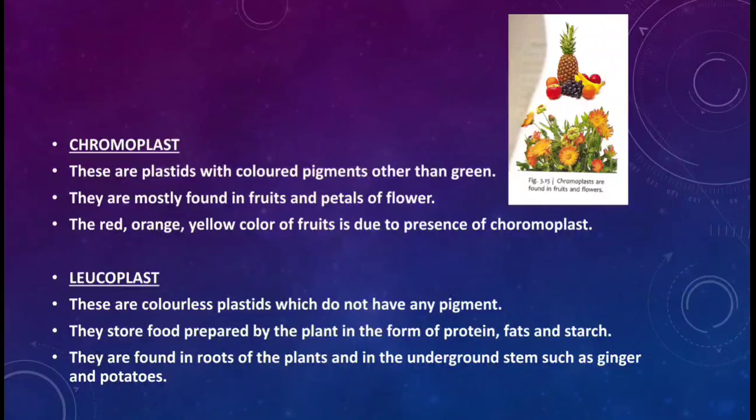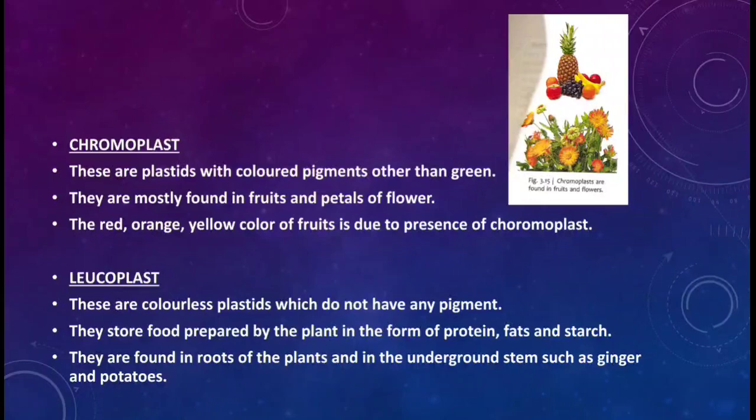Do you think that if you cut a very thin slice of ginger and potato, you will see any kind of color in it? Will the ginger look red or orange? No. Why? Because they have leucoplasts in them, which do not have any color pigment, but only store food.